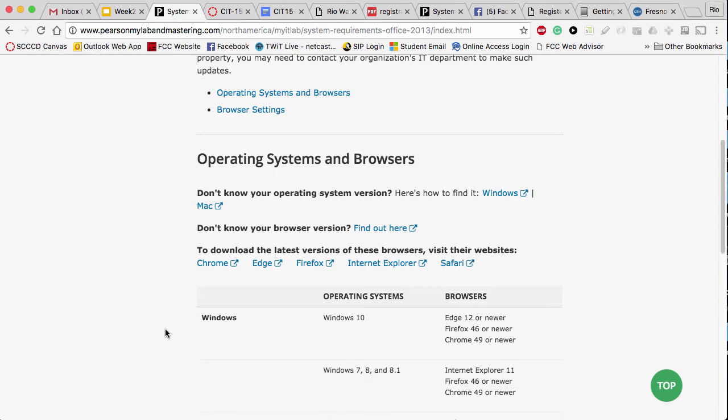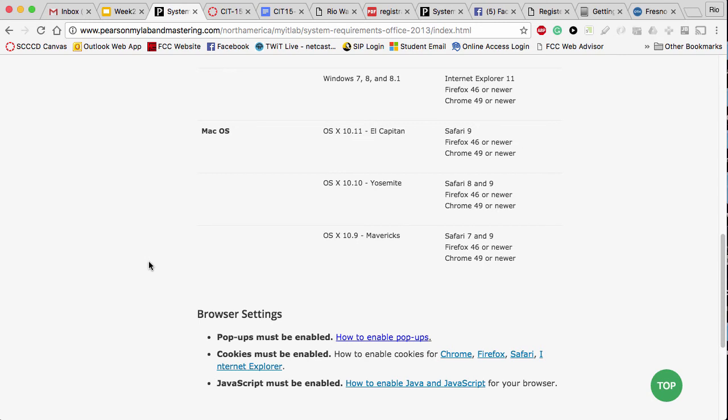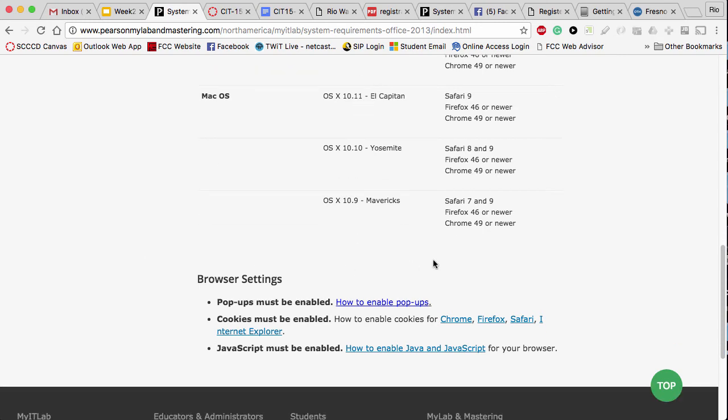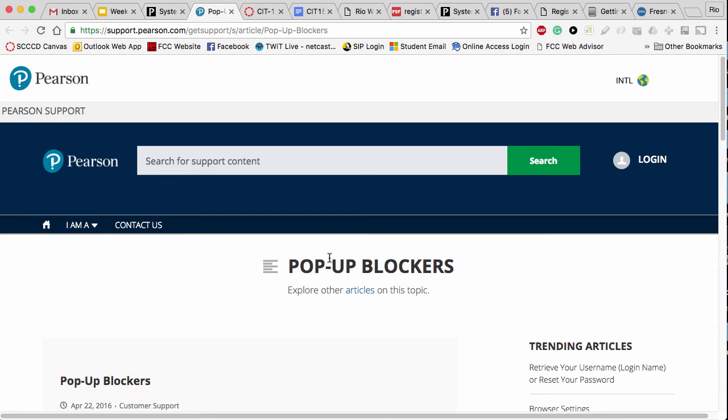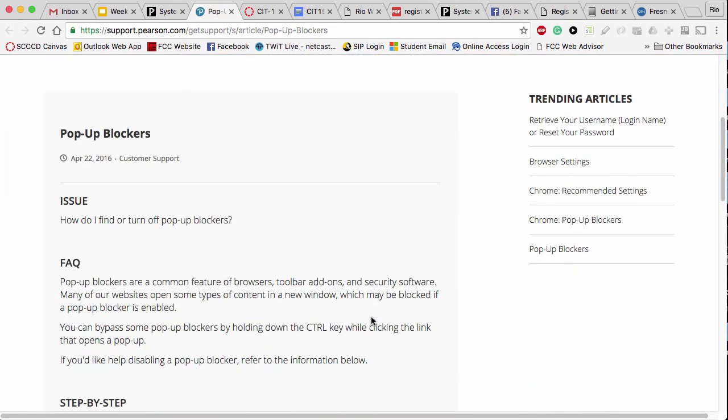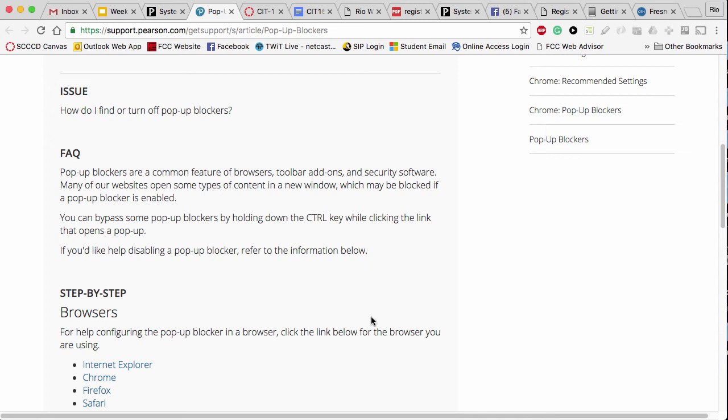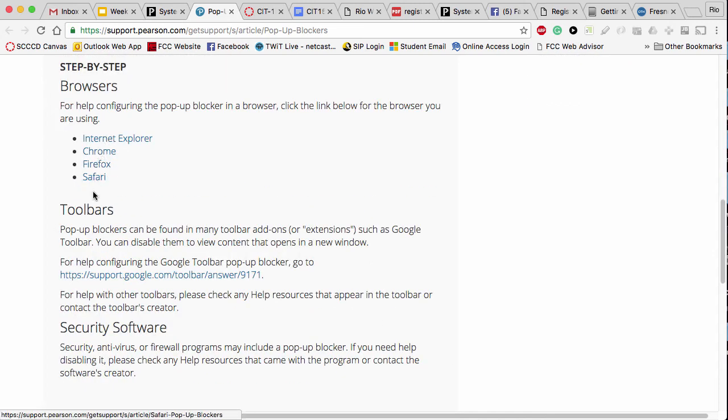And then it talks about the different browsers based on which one are compatible. And down at the bottom, probably one of the most important things students will run into in the beginning is enabling pop-ups. If you click on this, it shows you, and I will provide these links, but these links are on the publisher site, how to find, for each of the major browsers, your pop-up blocker and how to allow My IT Lab to not be blocked.